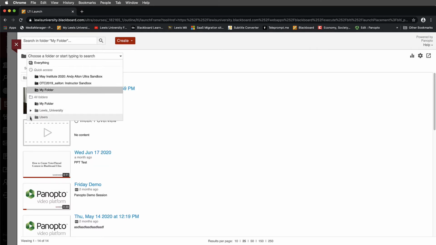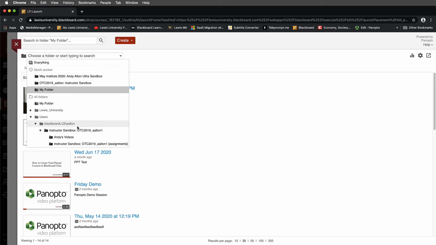Below that is the Users folder. When you select the Users folder, what you're going to see is the folder for the actual courses and the subfolders that you've created. Notice that this is indented here, and I have a folder that shows me that I've got a subfolder that I've created, and I'll look at that in a minute with you. And I've also got an assignments folder. So these are folders that live inside the course folder that we're working in. Okay, so I just want you to see that.